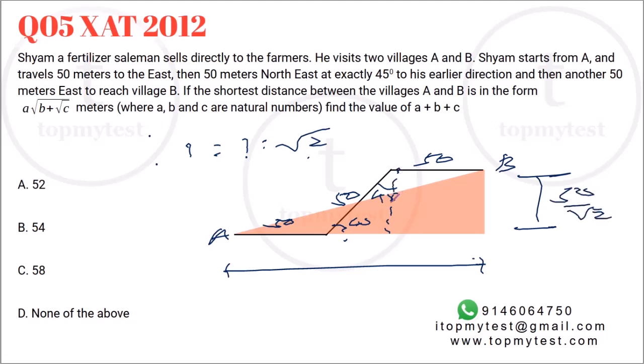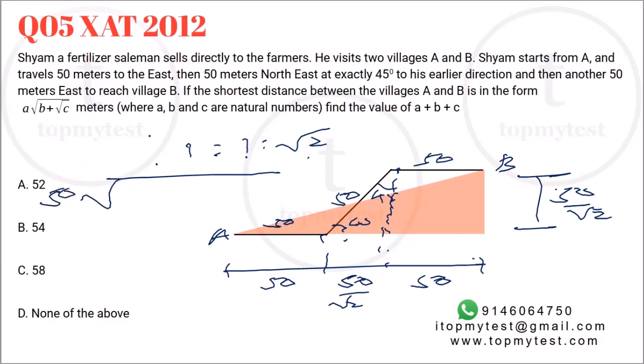How much will be the length? This portion is 50. This portion again, this is 45. So 50 by root 2. And this will be 50. Right? You need to find this length and express it in this format. A, B, C are natural numbers. Okay, so let's resolve this. This will be the square root of, obviously I can take 50 out common. So this will be 1 by root 2 square, plus this portion will be 1 plus 1 plus 1 by root 2. So 2 plus 1 by root 2 whole square.